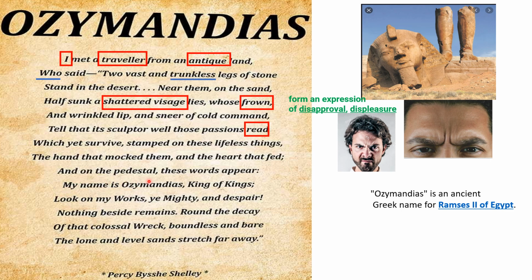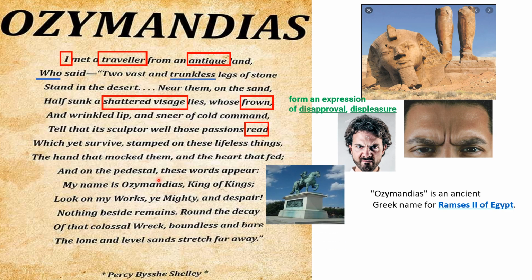"And on the pedestal, these words appear." Pedestal means the stand on which the statue is constructed. So this is the pedestal, students. Usually this pedestal is used to convey the message or the details about the statue. So these words appear. What words appear? Now we'll understand whose statue it was. "My name is Ozymandias, King of Kings. Look on my works, ye Mighty, and despair." So these words are written.